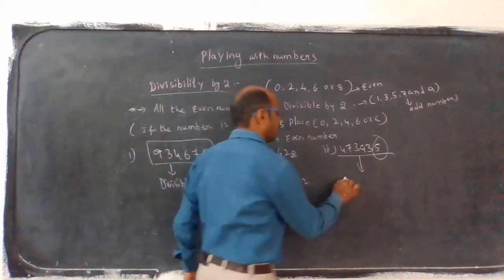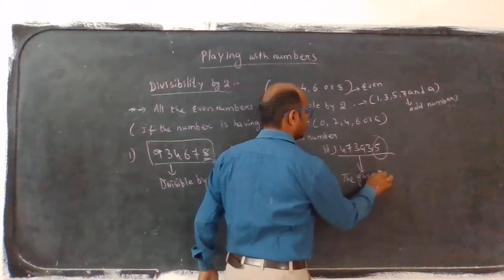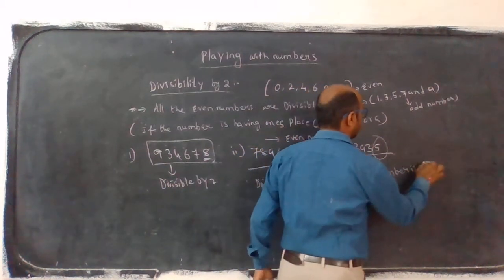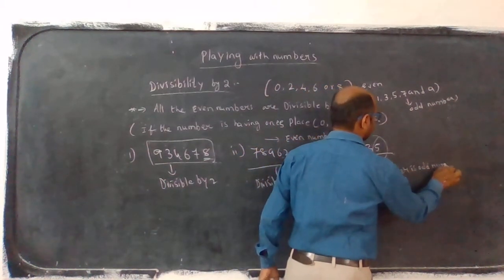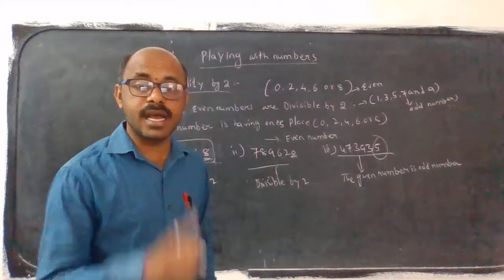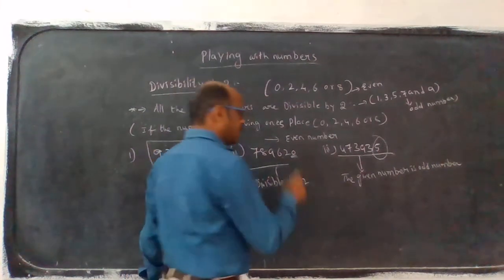We can write here: the given number is an odd number. Odd numbers are not divisible by 2.